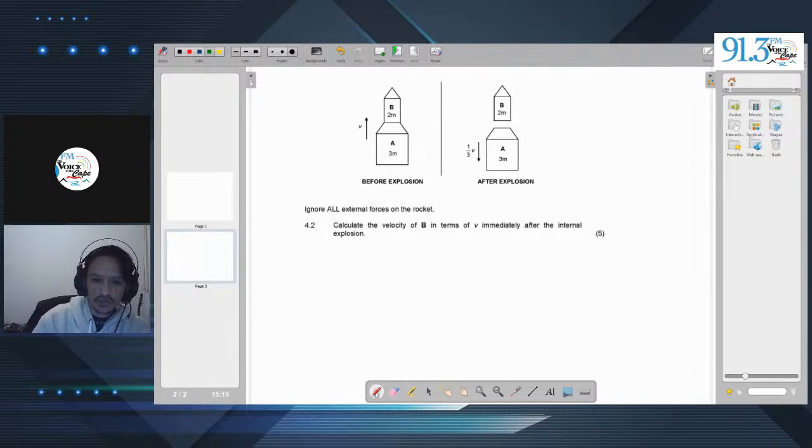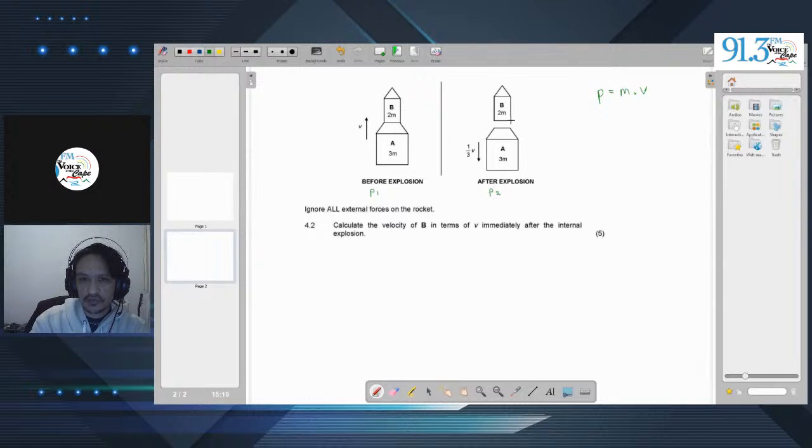First, the basic equation for momentum is P equals M times V: momentum is equal to mass times velocity. In this problem we have two momenta: momentum 1 and momentum 2.